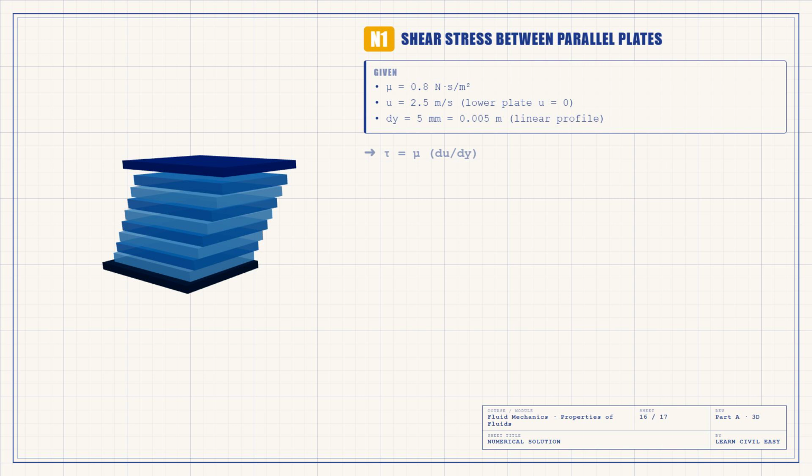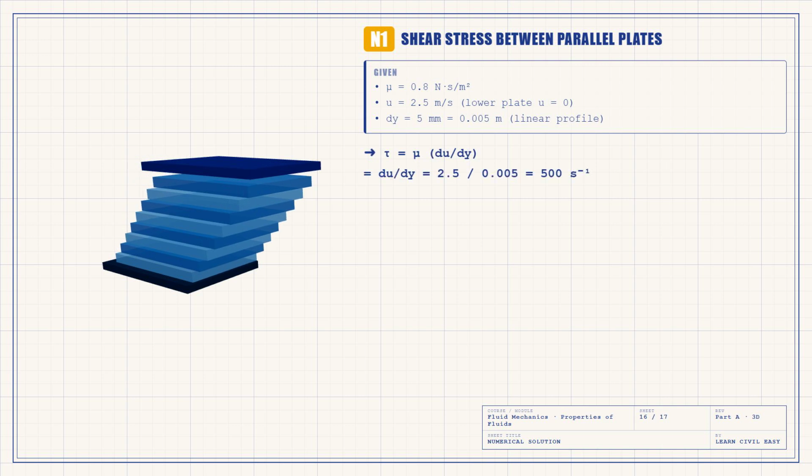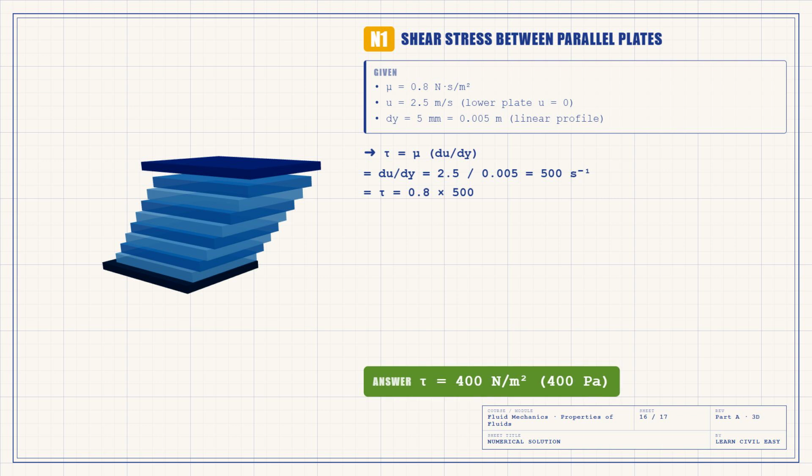Numerical 1. Find the shear stress between two plates 5 mm apart with oil of viscosity 0.8 Newton second per square meter and the upper plate moving at 2.5 meters per second. Use Newton's law tau equals mu times du by dy. The velocity gradient is 2.5 divided by 0.005, which is 500 per second. So tau equals 0.8 times 500, which is 400 newtons per square meter. The answer is 400 pascals.